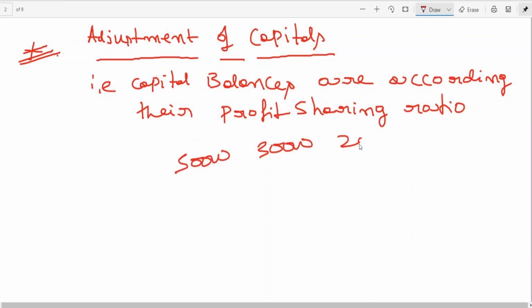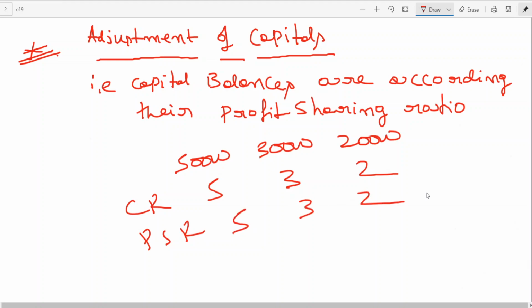Suppose 10,000 rupees is the profit. This will be given as 5,000 to A, 3,000 to B, 2,000 to C. That means you are giving the profit according to their capital contribution ratio, which is nothing but the profit sharing ratio. Then there are no complaints from any partner.